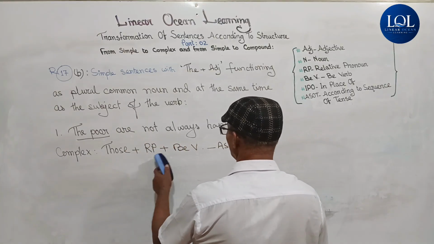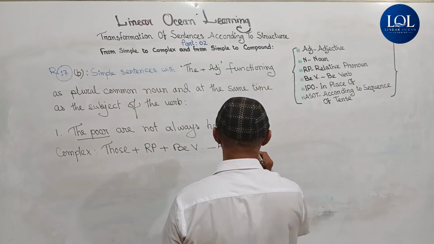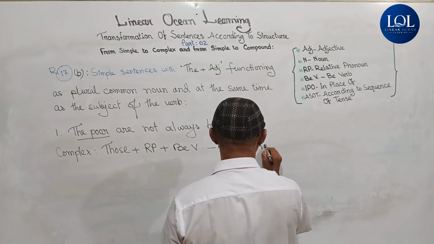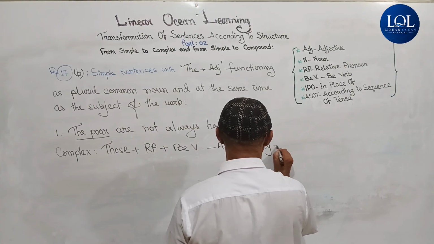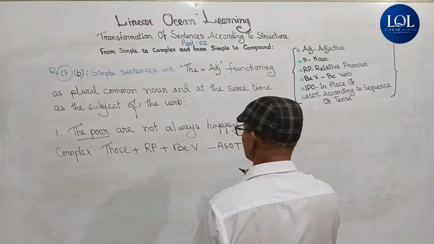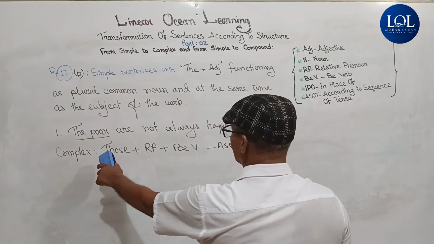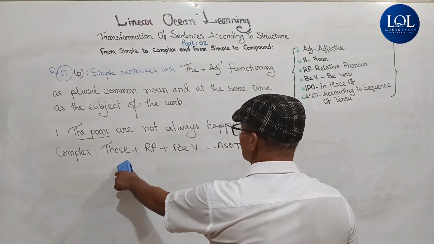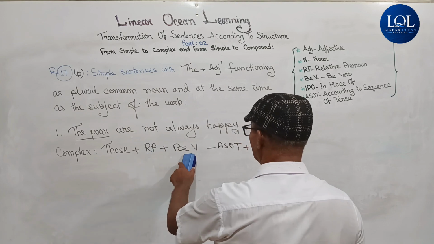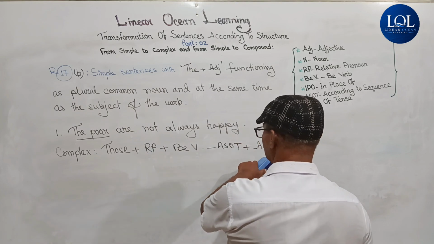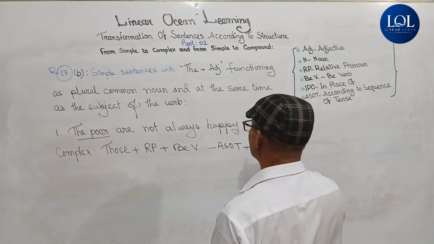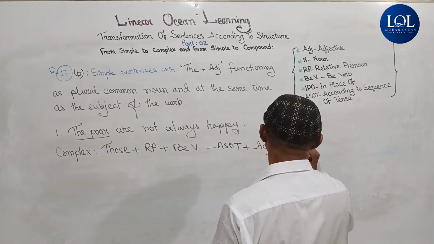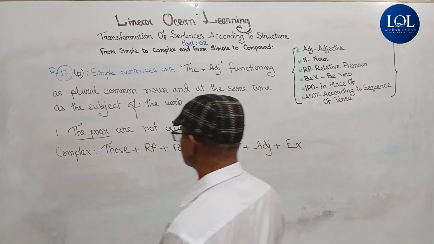So those who are plus adjective. If we follow the structure, those who are poor, then extension, that is other words of the sentence.